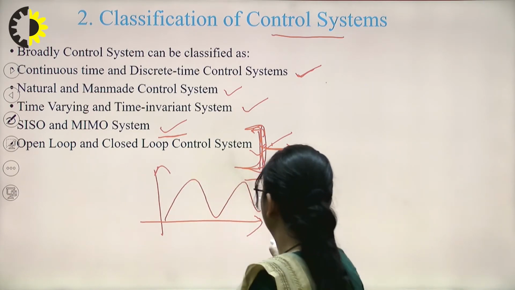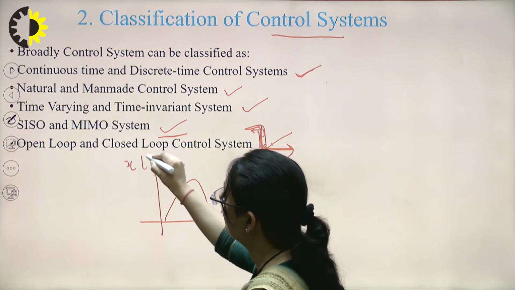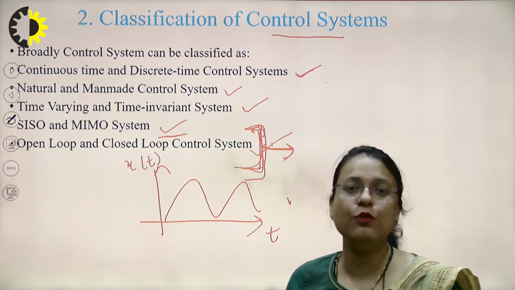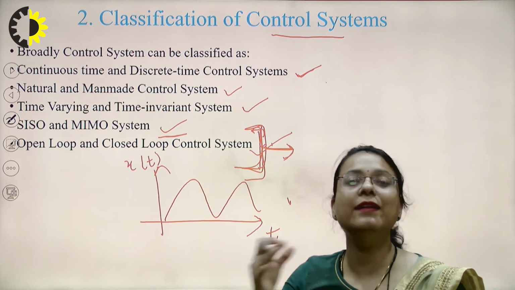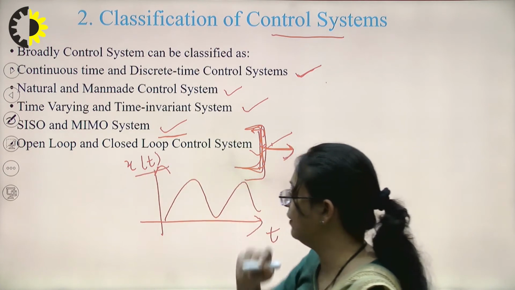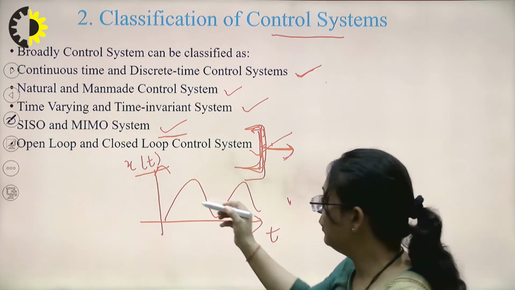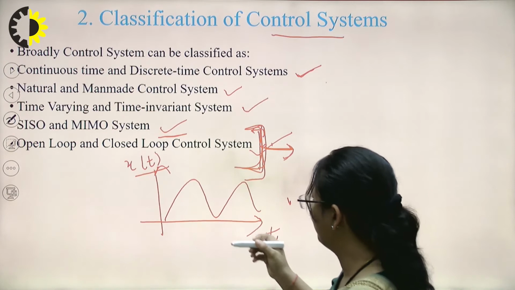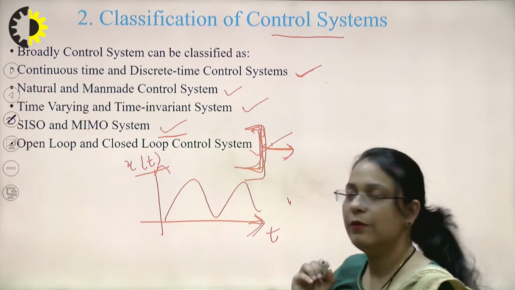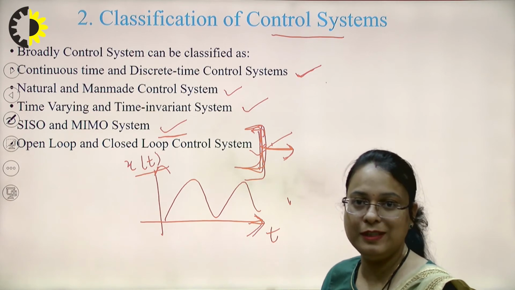Let x(t) be some signal. As I have already told you, in case of a continuous time system, continuous signals are applied to the system. So you can say this x(t) is a continuous signal which is applied to a system. You can see this signal is continuous in nature and it depends upon the variable t.